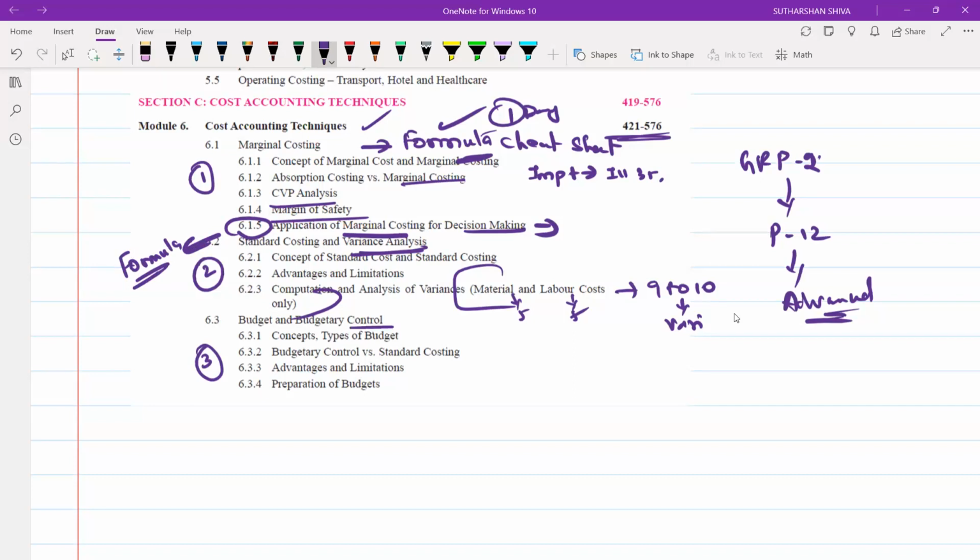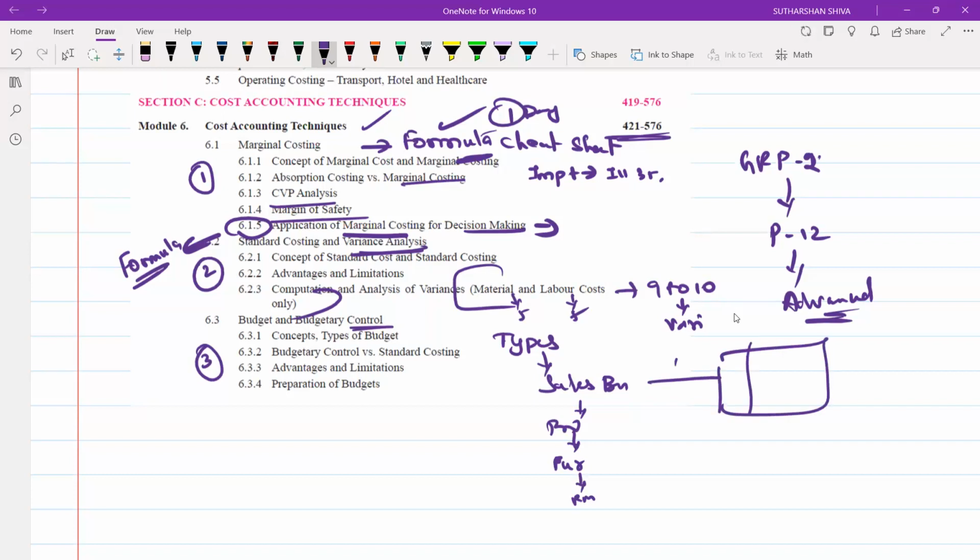And in budget and budgetary control, what are the types of budget? Prepare those charts. First, it will start with the sales budget. Then it goes to the production budget. Then it goes to the raw material purchase budget. Then it goes to the raw material budget. Like this, you need to prepare. Each and everything should have a columnar form. What columns do I need to prepare? Like this, you need to have a proper statement. And what is a cash budget?